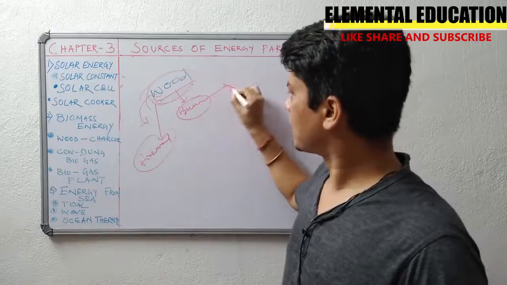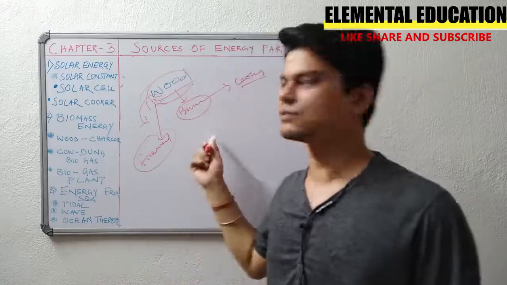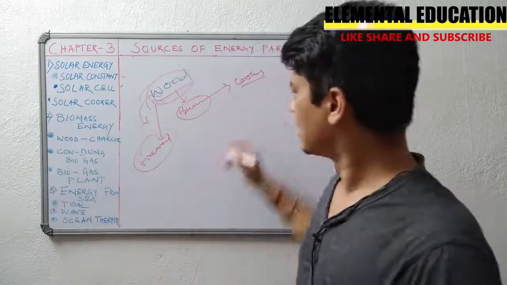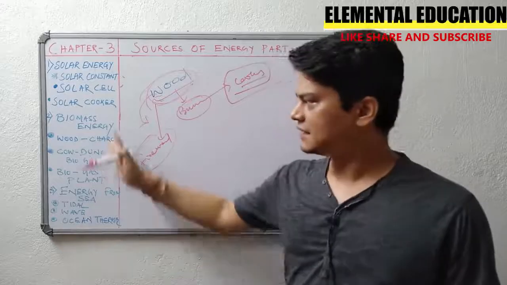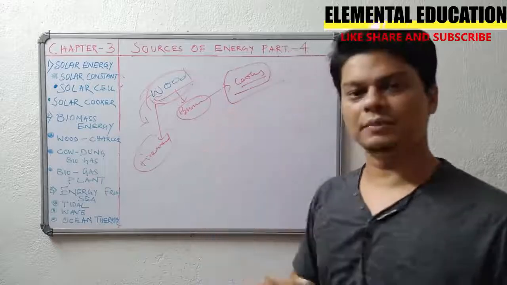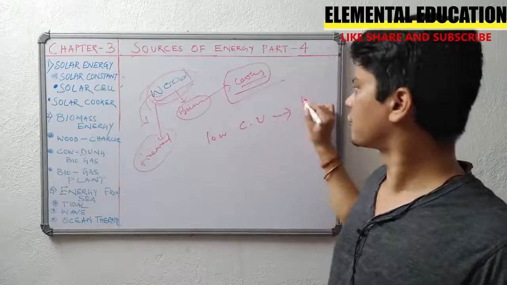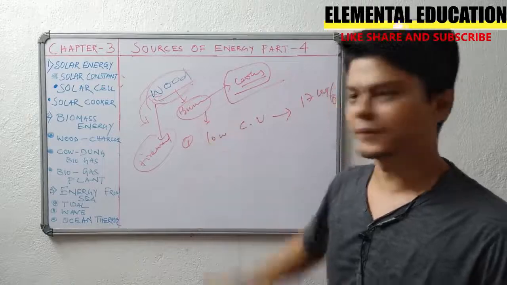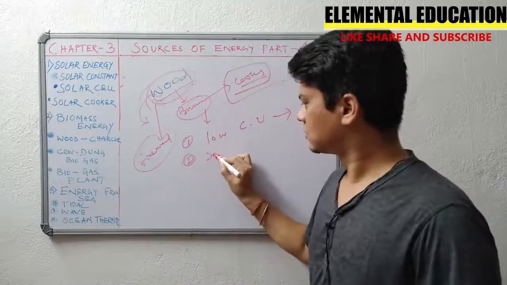Now we are burning it for cooking. In many places in India, in villages, they are using wood because it is easily accessible from nearby jungles. They use dry wood for cooking purposes. Now, having said that, what is the demerit of wood? Although it is easily available, wood has low calorific value. This calorific value is 17 kilojoules per gram. That is the first demerit. The second one is that wood produces smoke.